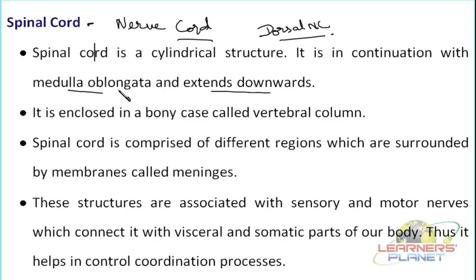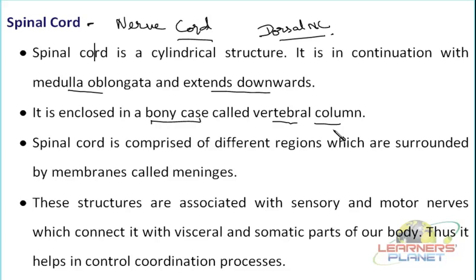Now this structure is enclosed in a bony case. This bony structure is known as what? The vertebral column. Do you know what this vertebral column is? In the vertebrates, it is well developed. If you remember the classification slightly, you must be aware that this vertebral column is a bony structure present at the back side of these higher animals, isn't it? And this structure is enclosing the nerve cord. Why is it enclosed inside? What is the reason behind it? The reason is to provide protection.